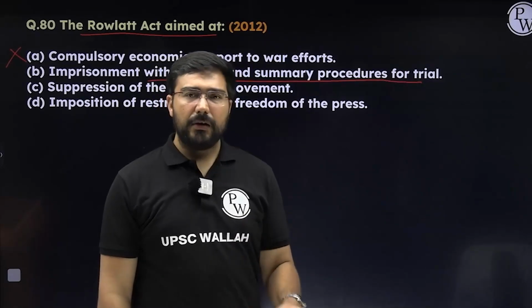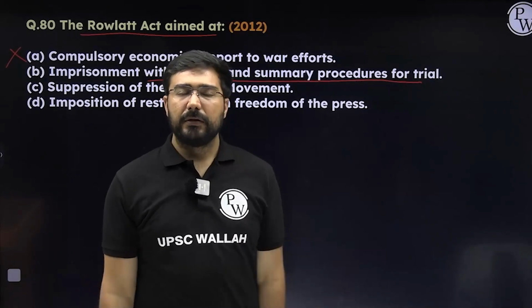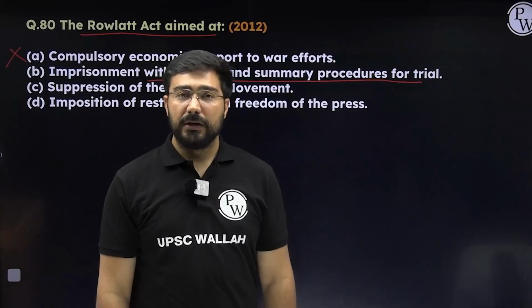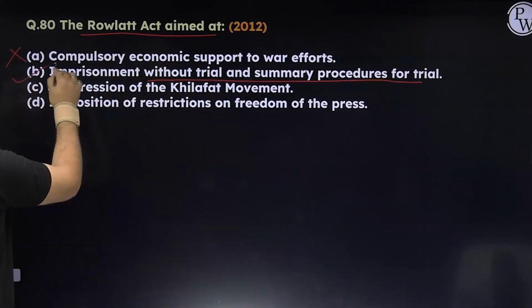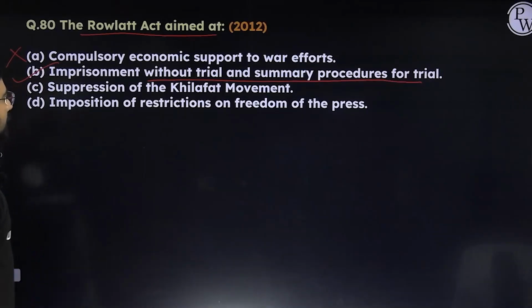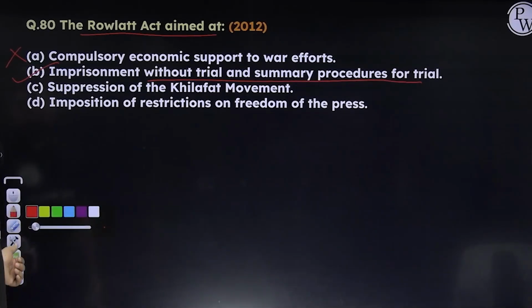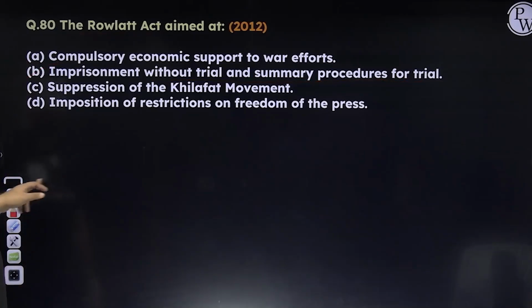You can just have a newspaper which is criticizing the government, and you can be put in jail for 2 years. That's why this was a very draconian act, and that's why we begin with the Rowlatt Satyagraha. Suppression of the Khilafat movement? It was not aimed at that. And third, imposition of restriction on the freedom of the press. The second statement is the most prominent one in this case.